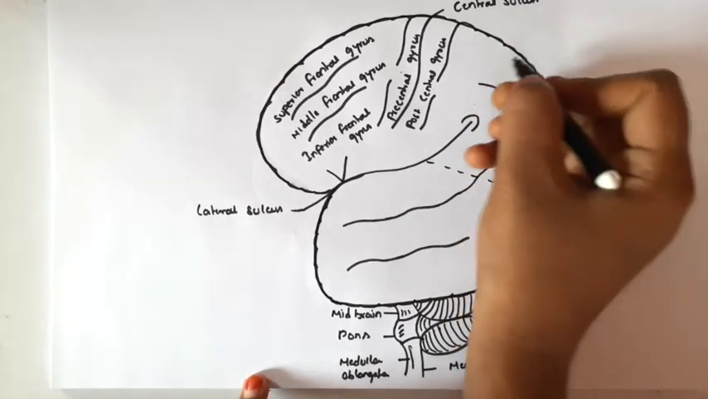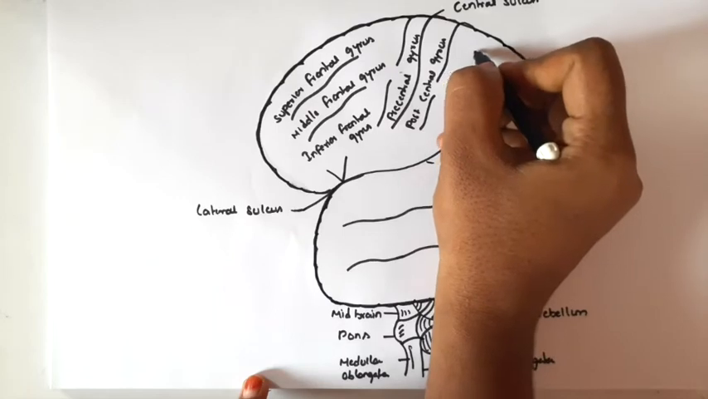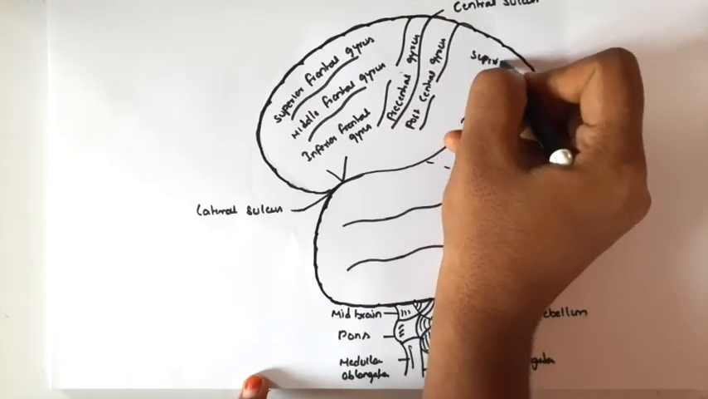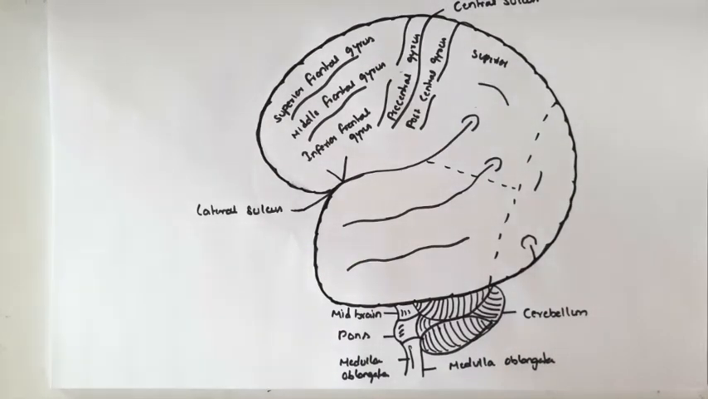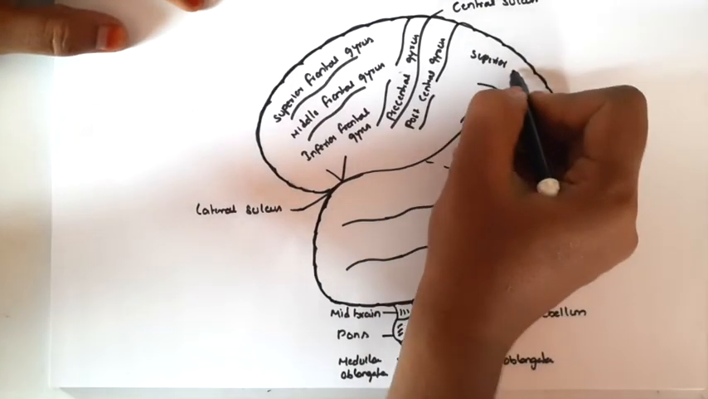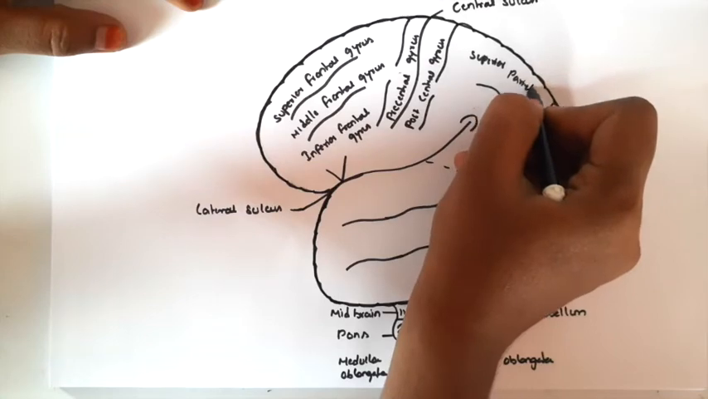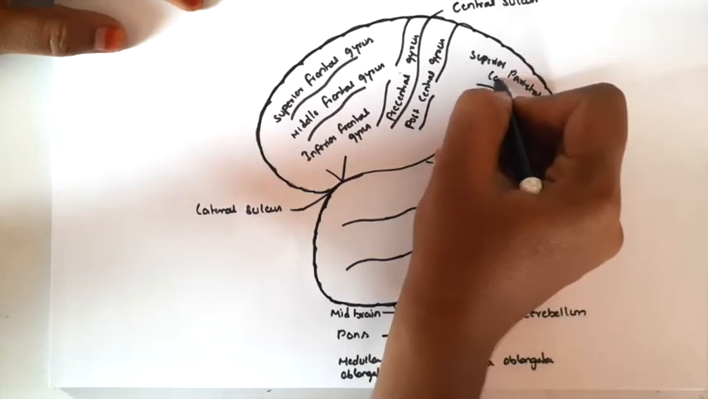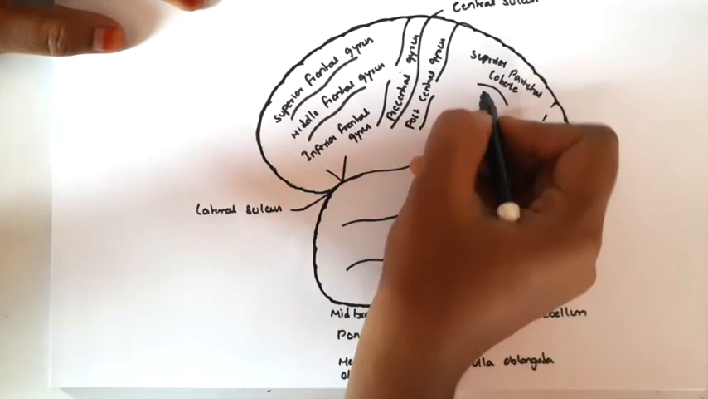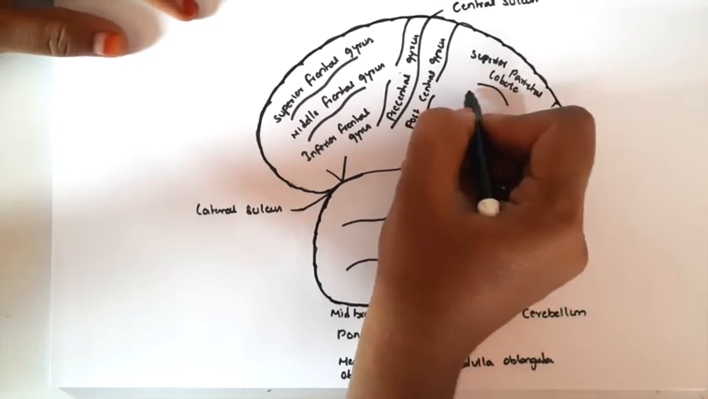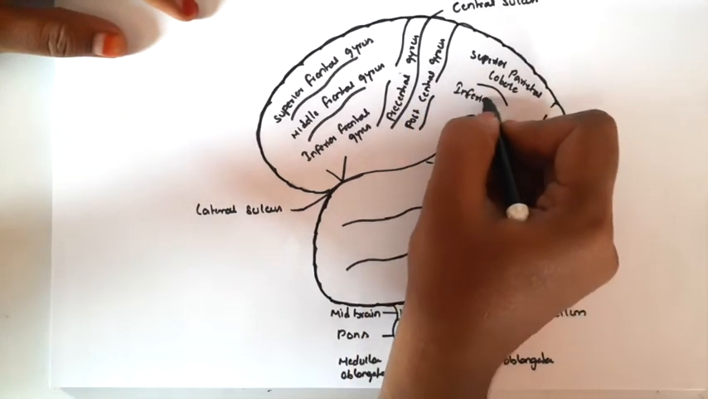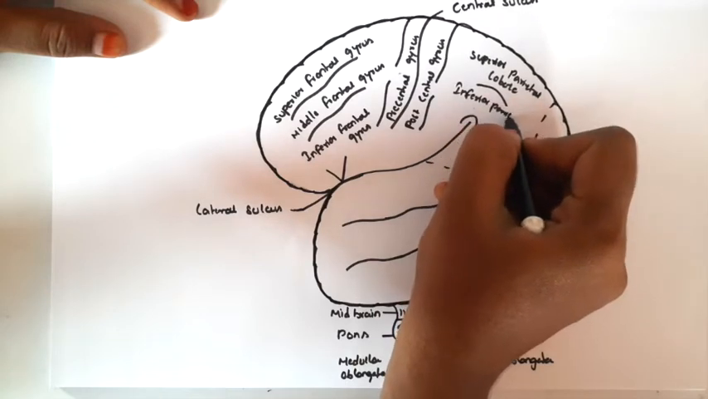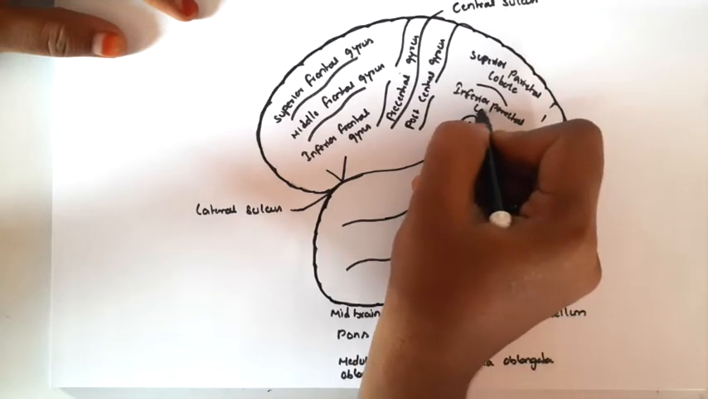This is the parietal lobe, having the intraparietal sulcus, which divides the area into the superior parietal lobule and inferior parietal lobule. The function of the parietal lobe is that it receives and evaluates all kinds of sensory information. It is the largest sensory area, whereas the frontal lobe is the largest motor area.